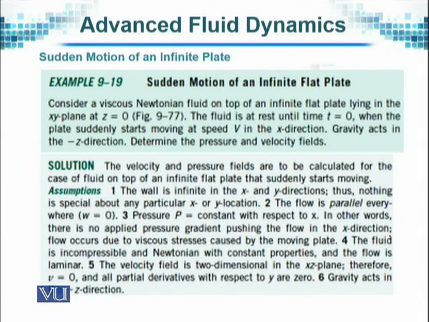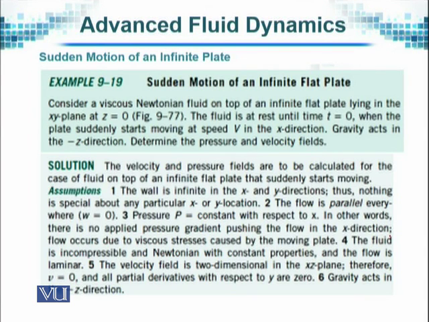So the first assumption is that the wall is infinite in the x direction and maybe in the y direction as well, but the motion is taking place in the x direction. Thus, nothing is special about any particular x or y location. The velocity is parallel everywhere, and therefore W is equal to 0. W equal to 0 means the velocity component in the z direction is 0, so there is no motion in the z direction.